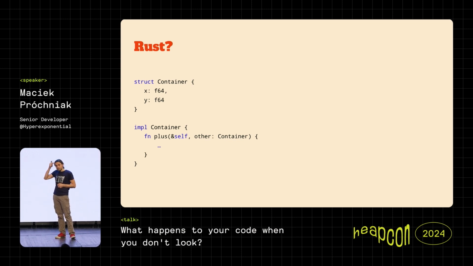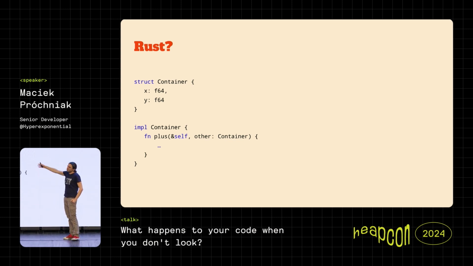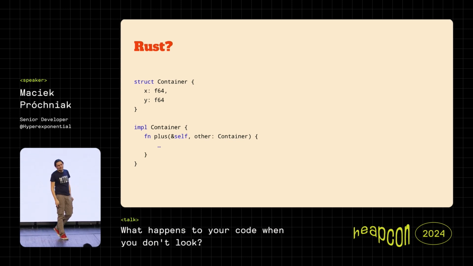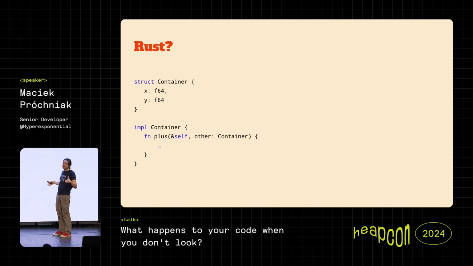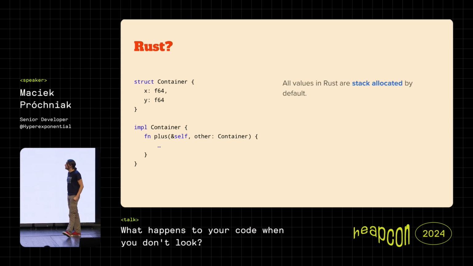And this, again, brings me to my Rust experience, because there, if I have a struct, which is a little bit like a class in Java, that's called container, and I can do plus, then in fact this thing won't necessarily be allocated on heap, but on stack. Why is it possible? It's more connected to how Rust does its things and how it actually manages the memory. Let's not get too deep into that.